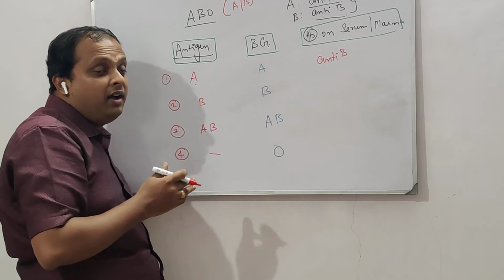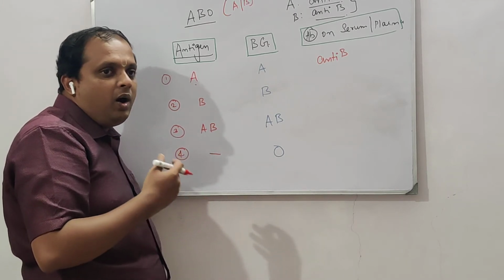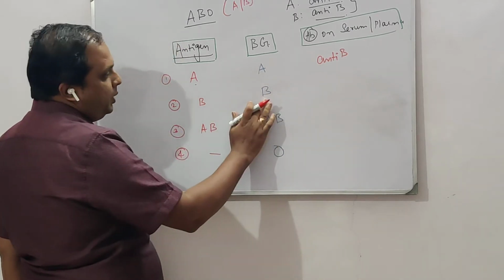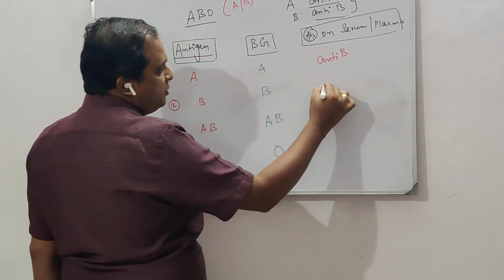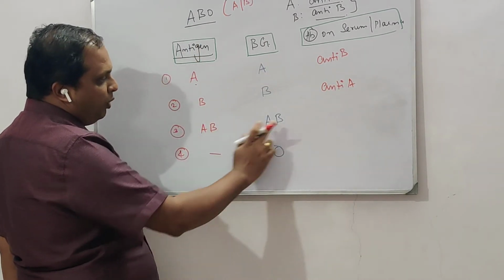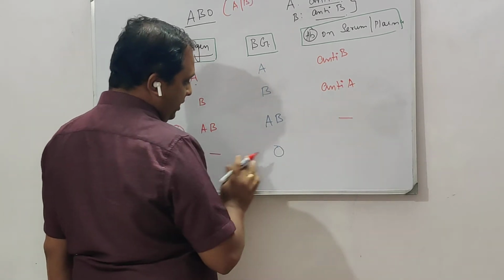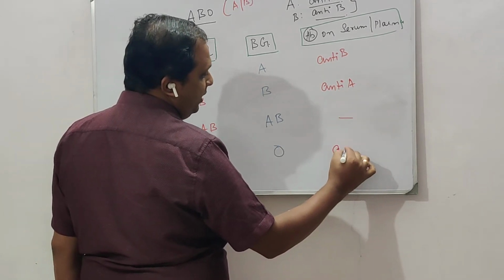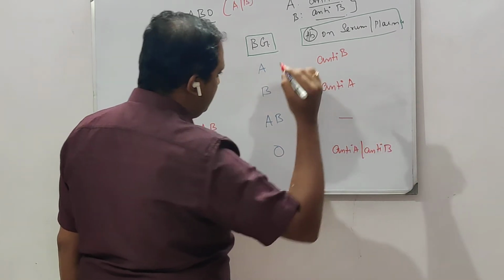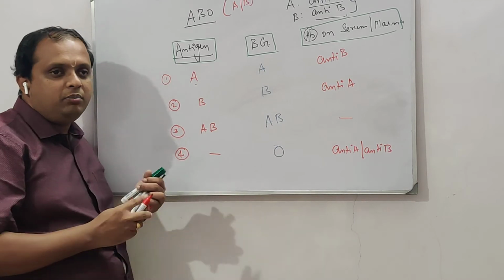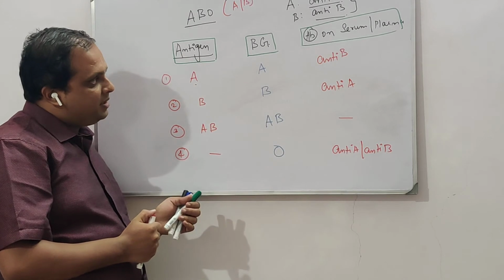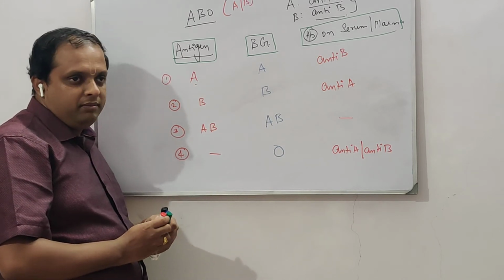So in case you have RBC damage, how difficult it is to continue our life. So here, based on which antigen is absent, A, that is going to be anti-A. Whereas here both the antigens are present, so no antibody. Here no antigens are present, so it is going to be anti-A as well as anti-B. So here you get four different blood groups with their specific profiles. What are the antigens and what are the antibodies, right?